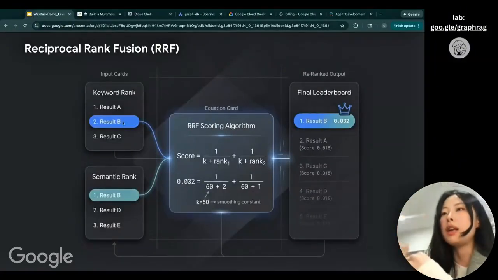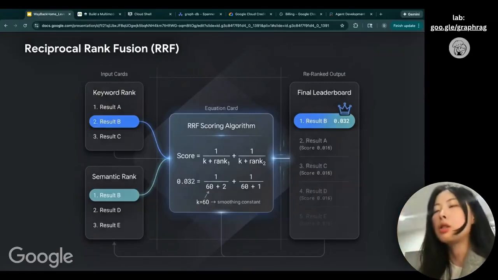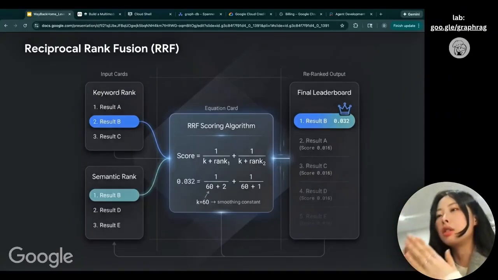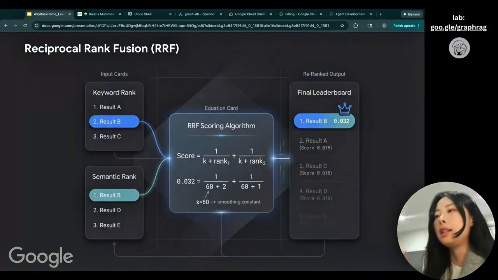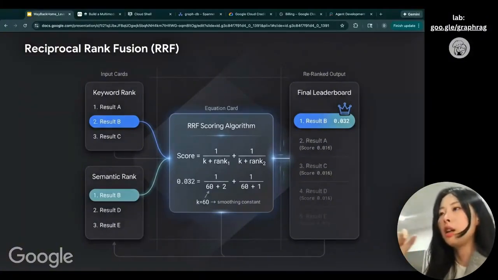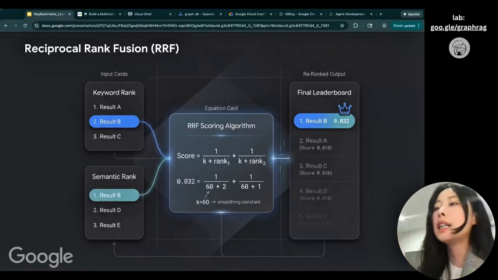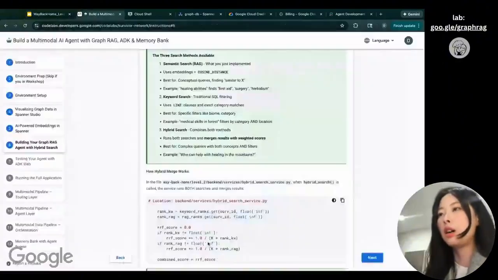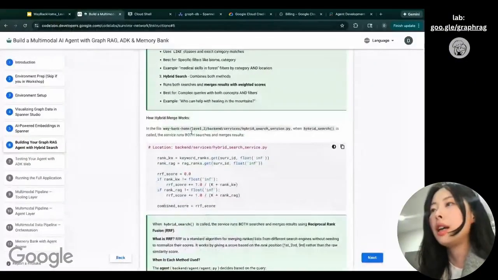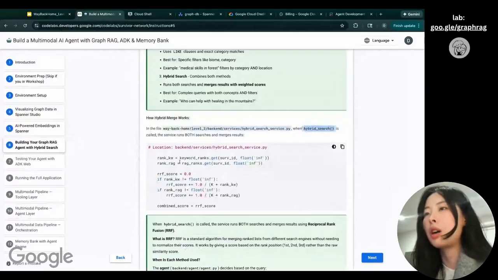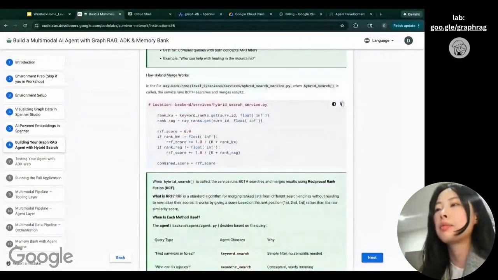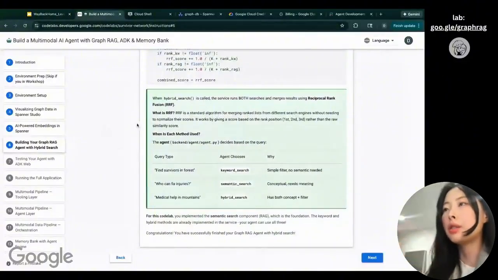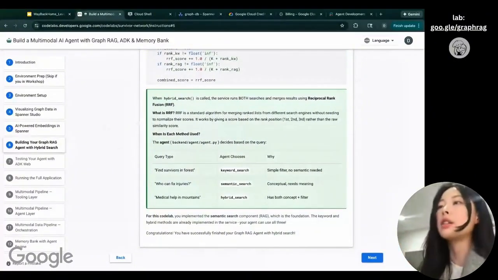This is the algorithm behind the scene. With the keyword search, we have one ranking, and with the semantic search, we have another ranking. Then we use this RRF scoring algorithm to calculate the new score, and then we get this new ranking. Then we find the results that are a good match, a good combination of the two types of search. If you're curious about the exact logic, you can go to this file and the hybrid search. When the hybrid search is called, we implement this logic to calculate the ranking. Those are some readings for you if you're curious about when to use what kind of search.